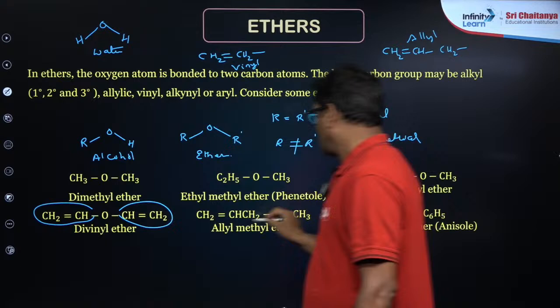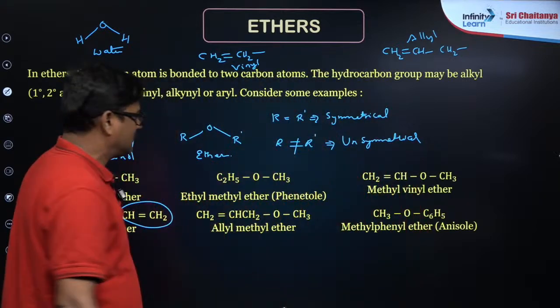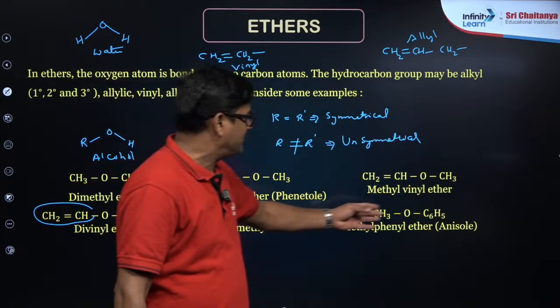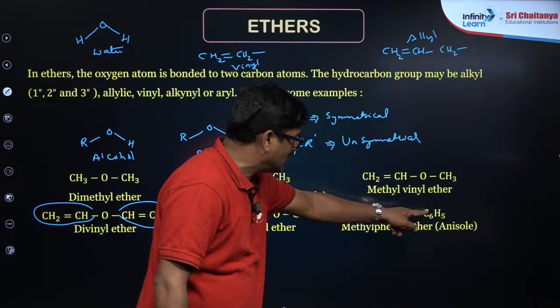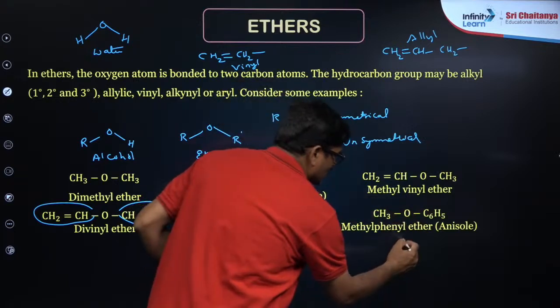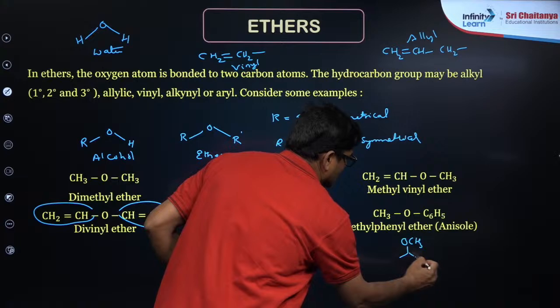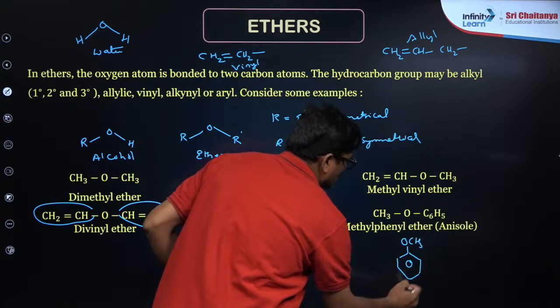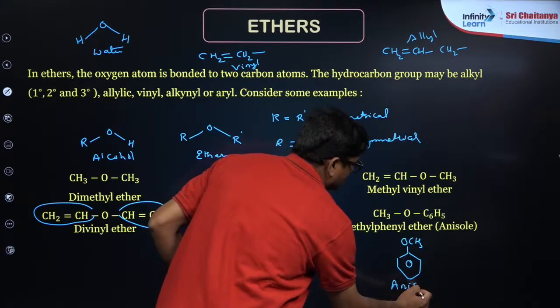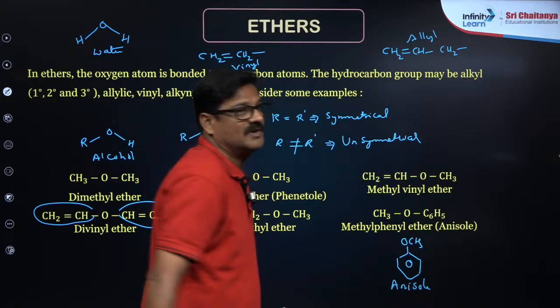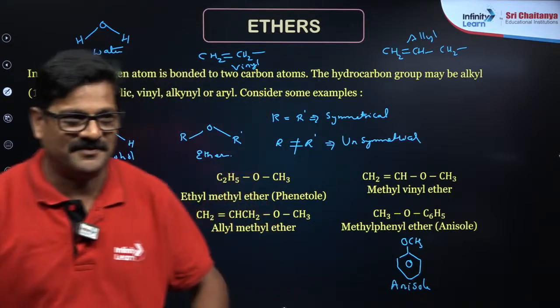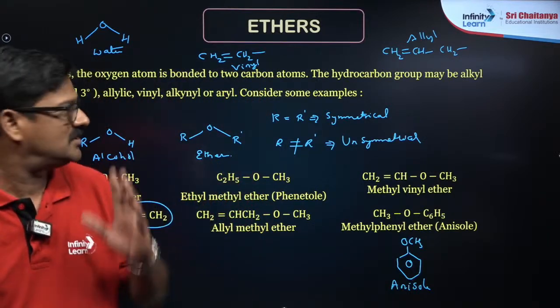So this is what you call methyl allyl ether, and that is methyl phenyl ether. This is methyl, other side is phenyl. So it is a very famous ether, you can say it is anisole. That is what you call anisole. Got it? Fine. This is about nomenclature.